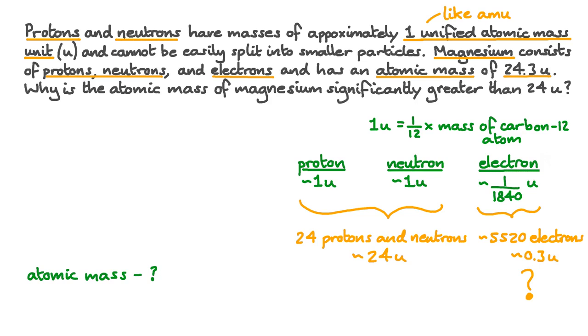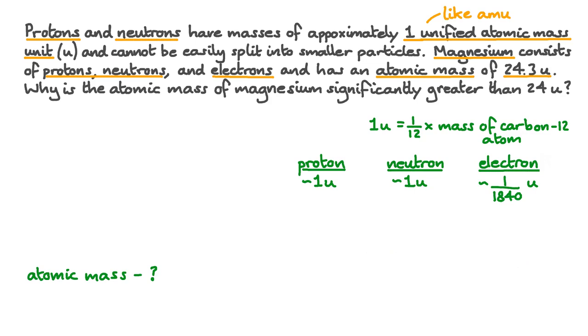But if the rest of the atomic mass was made up by the mass of electrons, it would take about 5,500 electrons to do the job. Magnesium atoms have as many protons as they have electrons. This is way too many electrons for this to be the reason why the atomic mass is much greater than 24. So let's take a step back and review what we know about magnesium and its atoms.